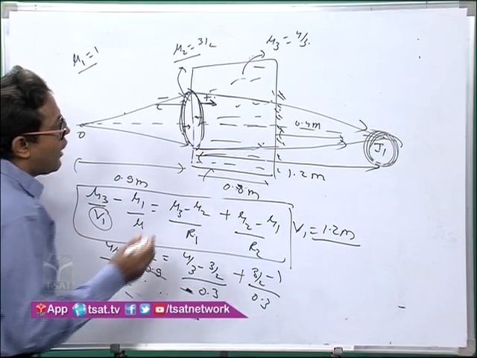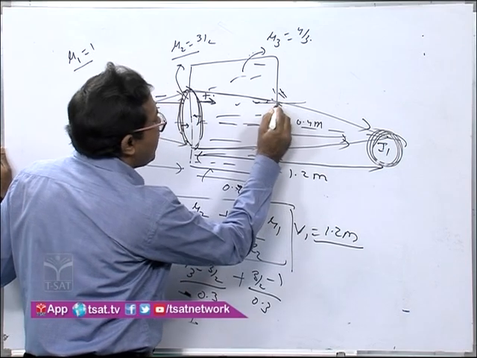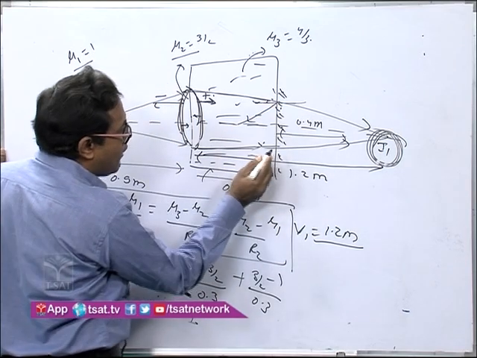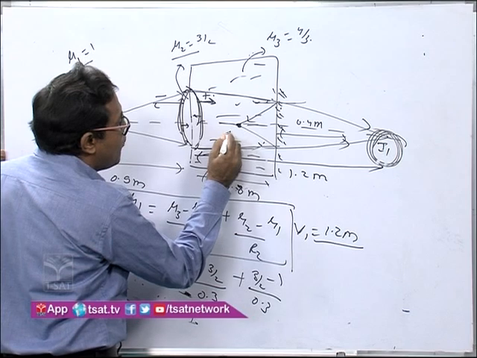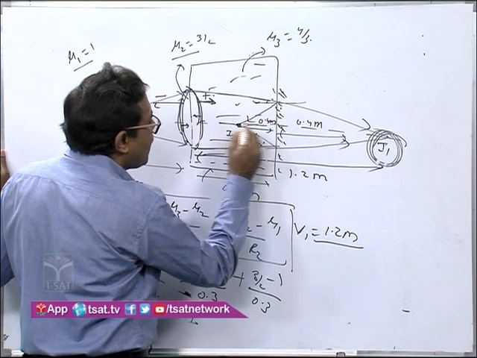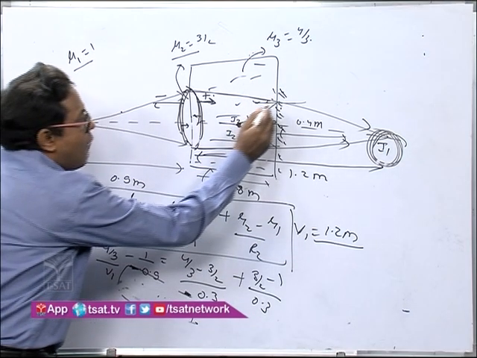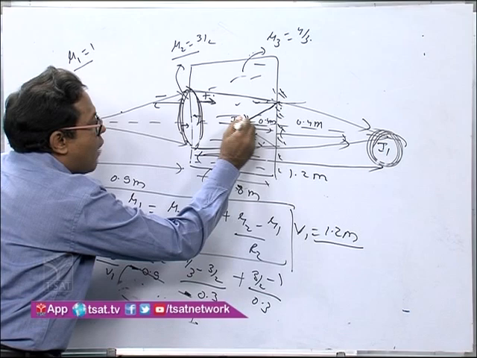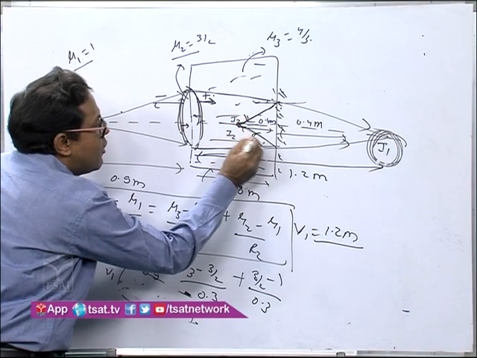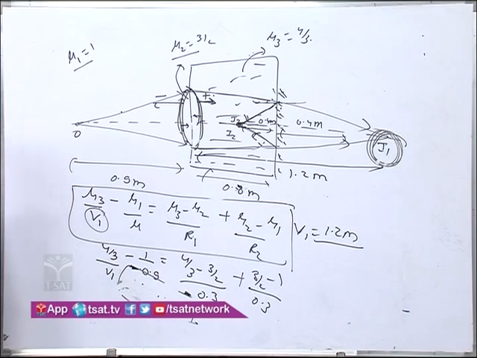Now how will the ray diagram work? If you draw the normal here, this is the angle of incidence. The angle of incidence will be equal to the angle of reflection like this, and here the image I2 will be formed, and this will be 0.4 meter. This is I2. Now the ray after reflecting from the plane mirror forms the image at I2, at a distance of 0.4 meter. Is it clear up to this point? Yes or no?